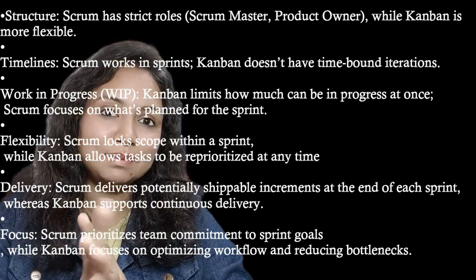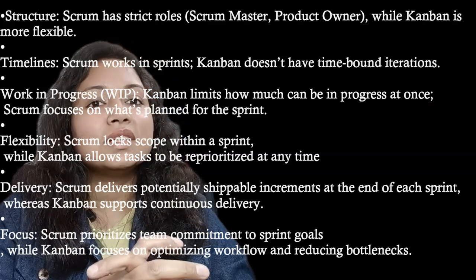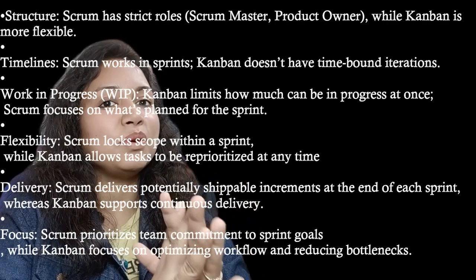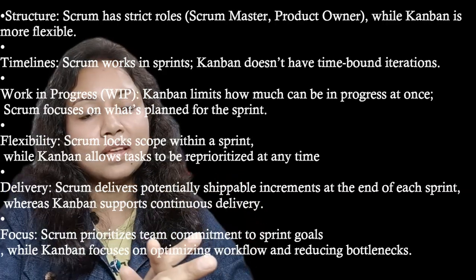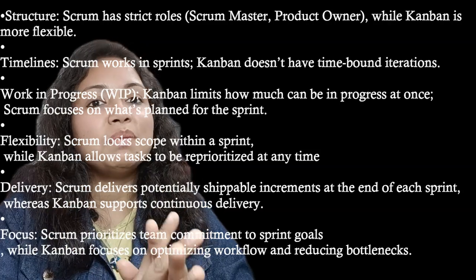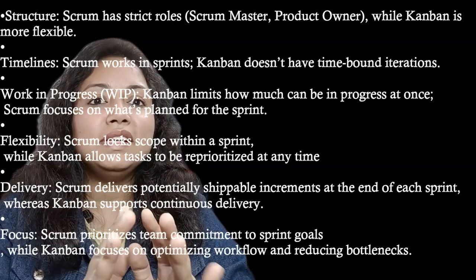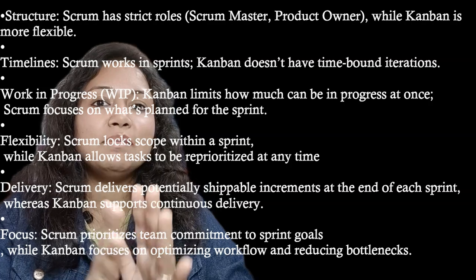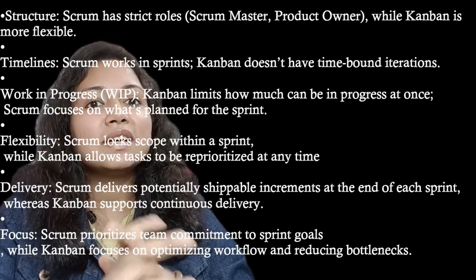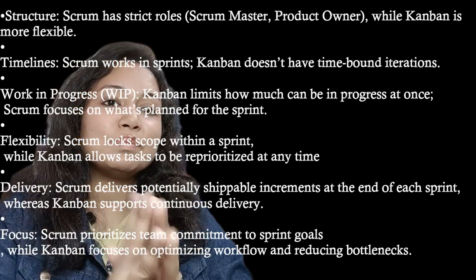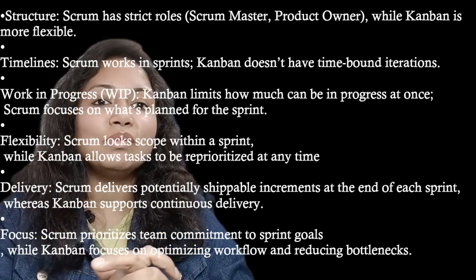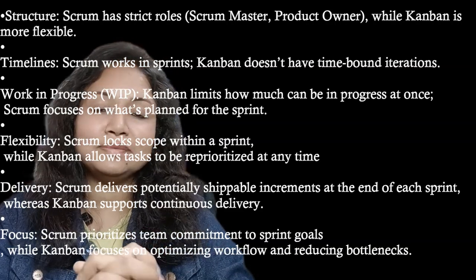In terms of flexibility, Scrum locks scope within a sprint, while Kanban allows tasks to be reprioritized at any time. In terms of delivery, Scrum delivers potentially shippable increments at the end of each sprint, whereas Kanban supports continuous delivery. Focus: Scrum prioritizes team commitments to sprint goals, while Kanban focuses on optimizing workflow and reducing bottlenecks.